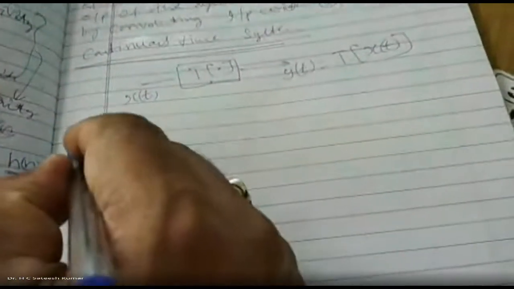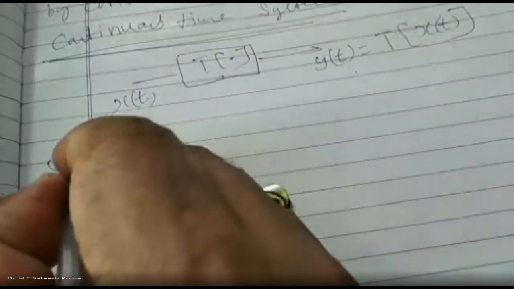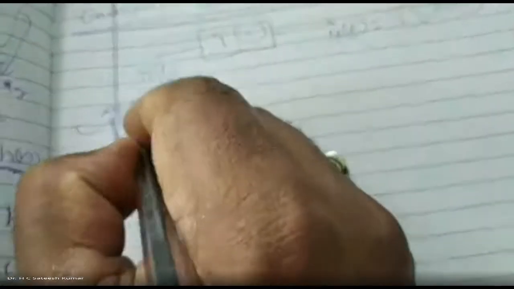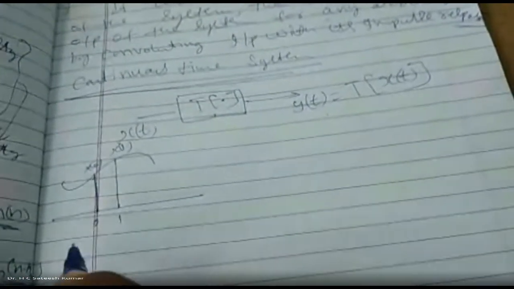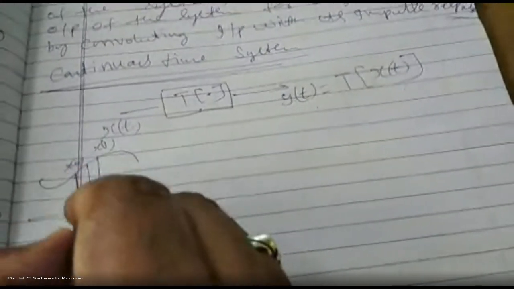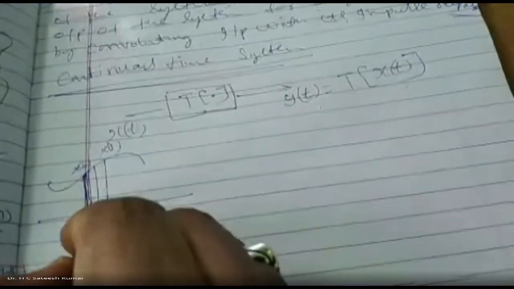Input can be written as what? x of t can be written as, let us say I have a continuous time signal. Take a function at 0, what do you call that? x of 0. At 1, x of 1. But in case of discrete, we had signal only at 0, 1, minus 1, 2, 3 like that. Here the signal will be there also at 0.5, 0.25, 0.125, 0.0125 like that. So everywhere the signal will exist.